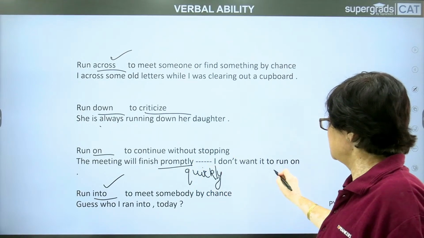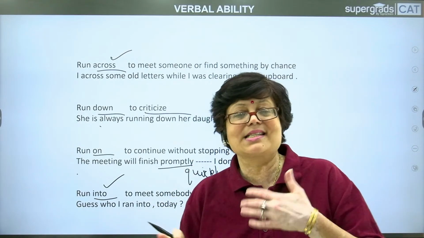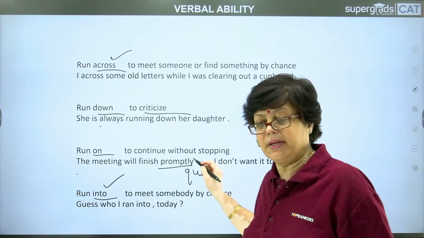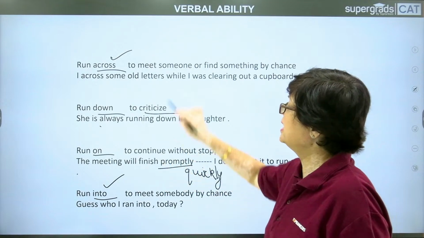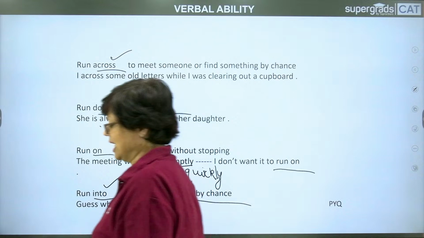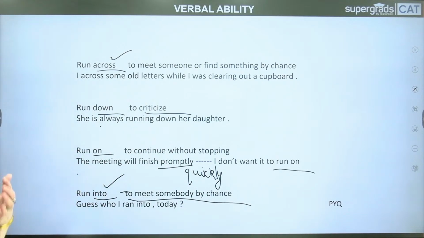I don't want it to run on. I don't want it to extend beyond time. I don't want it to continue unnecessarily without stopping. Now, as I said, run into and run across. Run into is to meet somebody by chance. When you run into somebody, it means you meet somebody.